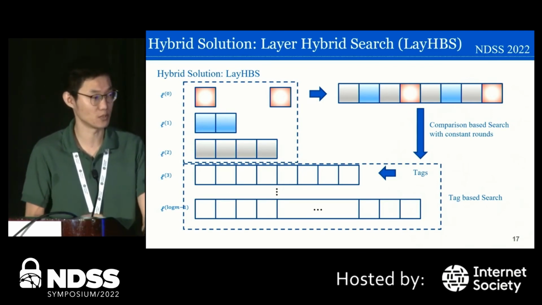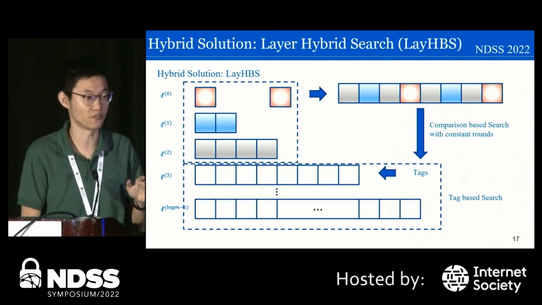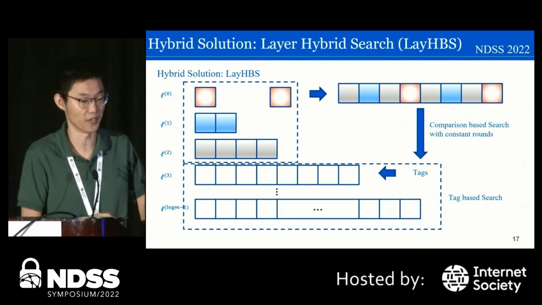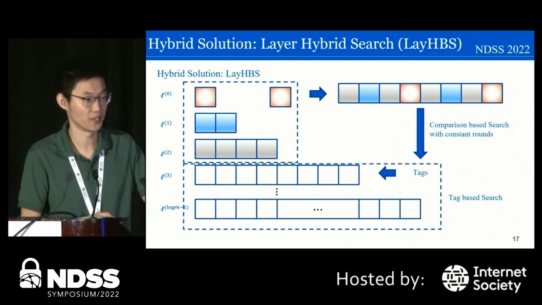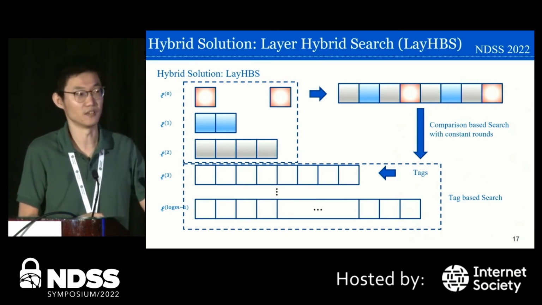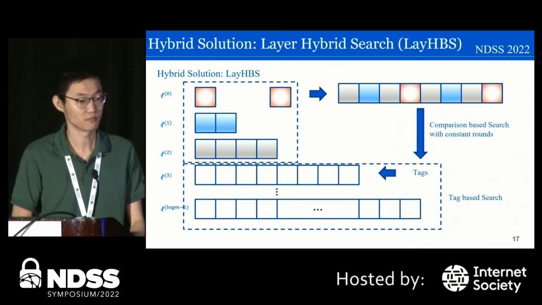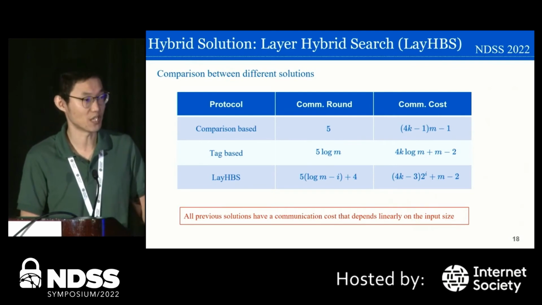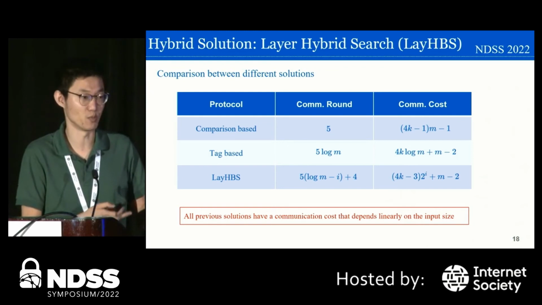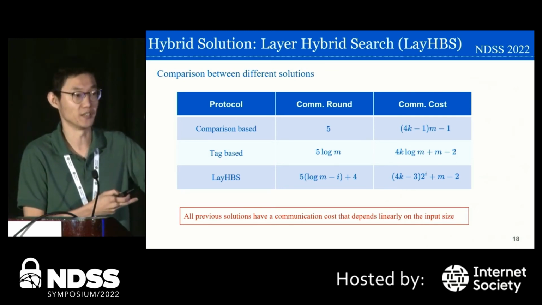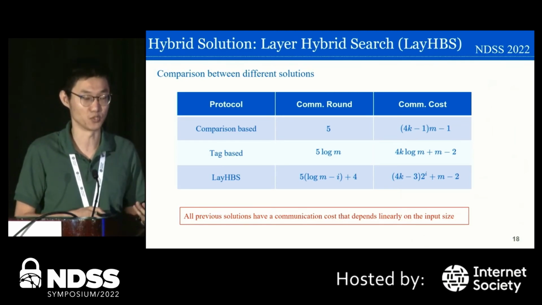So what we do is combine all these top layers, the layers with fewer elements, into a single array, and then use our linear scan solution to process this combined array. Then at some point, when the layer size is bigger, we switch back to our tag-based solution. By doing this, we can reduce the run complexity by a constant factor. This factor depends on how many layers we process using the linear scan solution, and at which point we switch back to the tag-based solution.